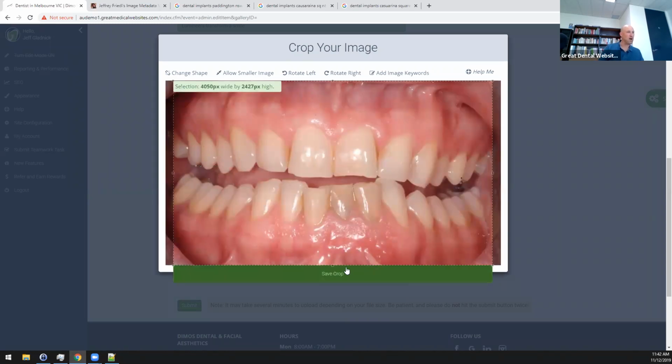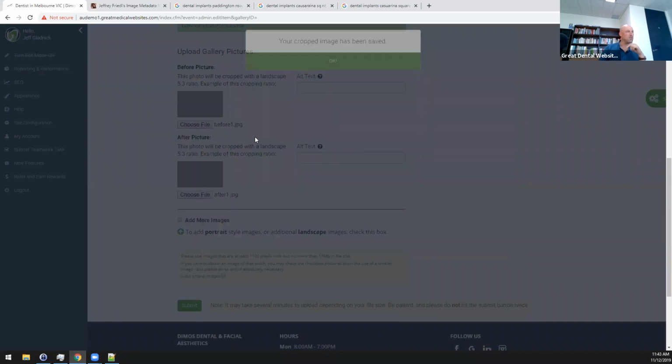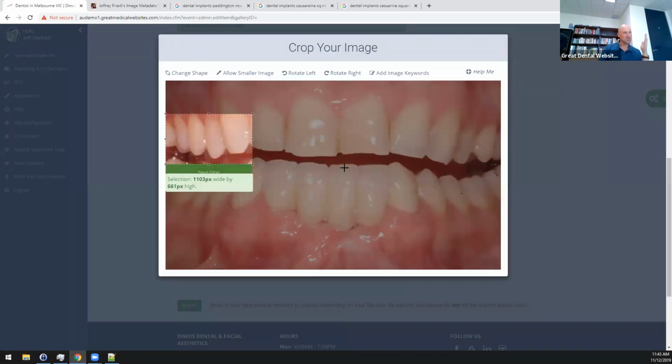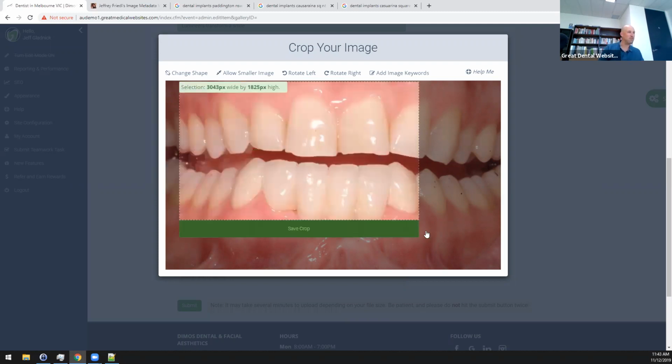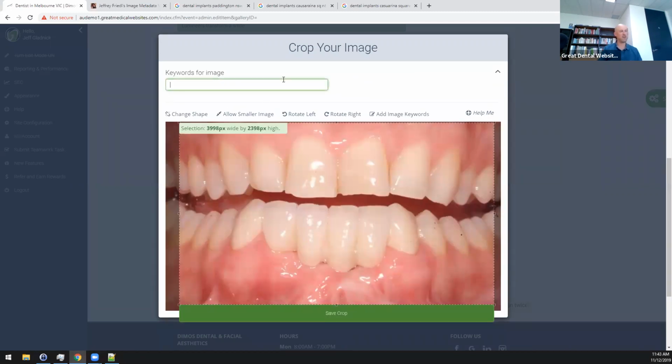The software will kind of force you to maintain that aspect ratio, so all the images will be the same. You may have noticed this little button up here, change the shape. You can change the shape. Our philosophy with empowering our clients to make changes is we're going to tell you what you should do, but if you want to override us and say, hey, I know better, all right, well, it's on you. But we're going to try to help you follow best practices as best we can. And we might even add some image keywords to this after one. So a little test for after keywords. That helps SEO just a little bit.